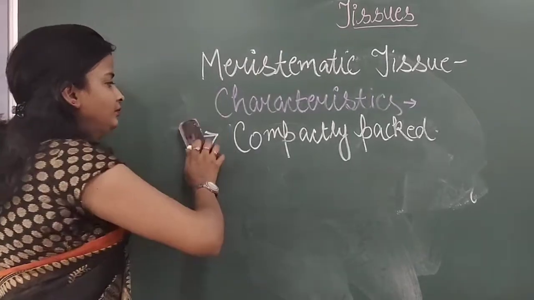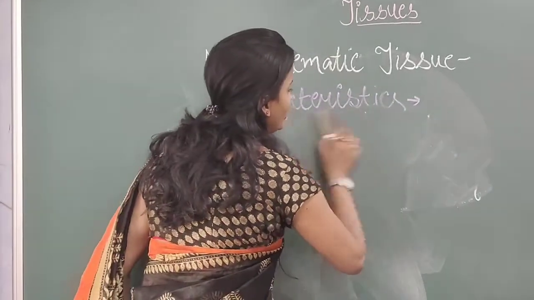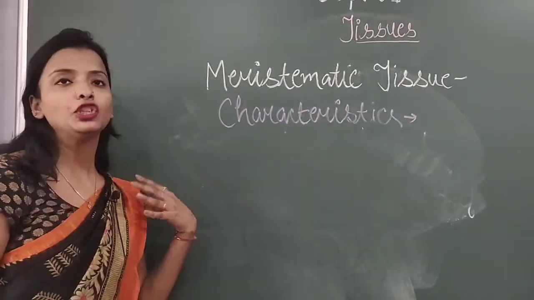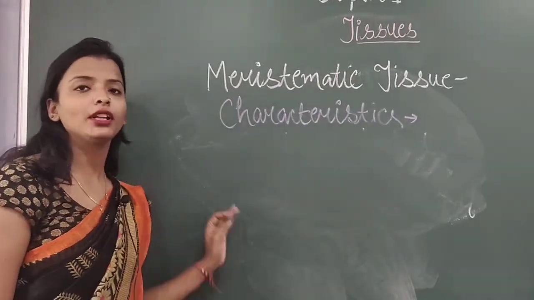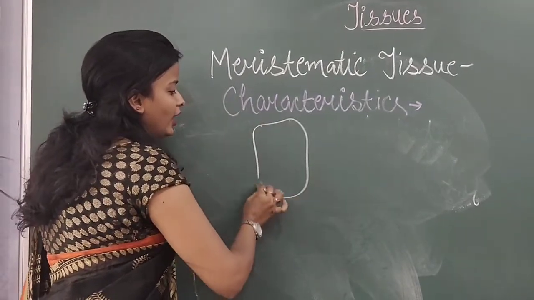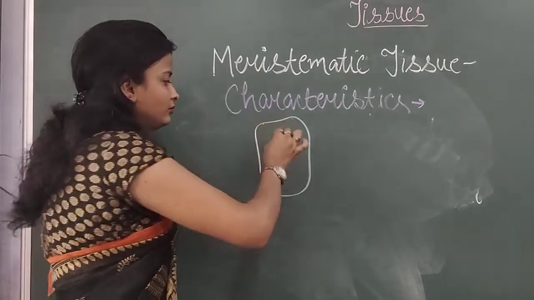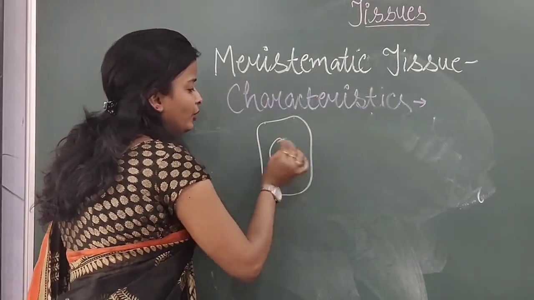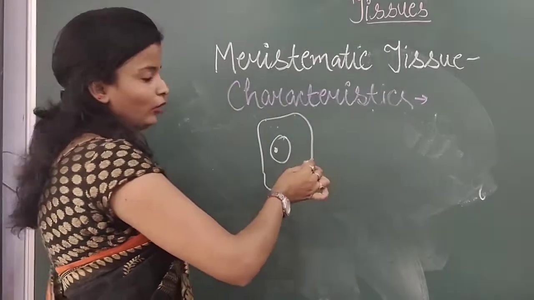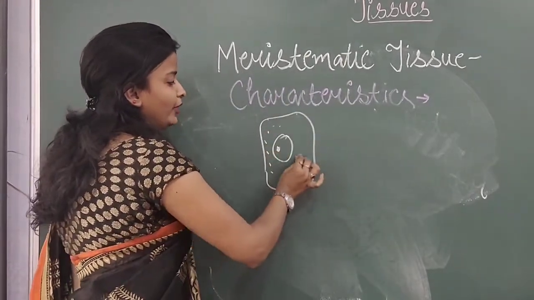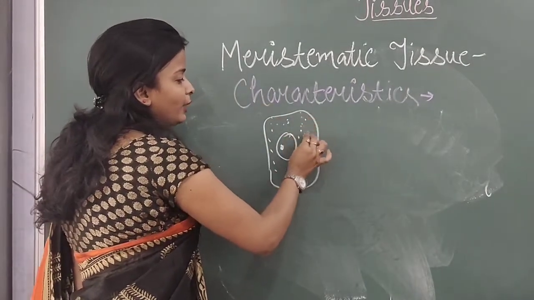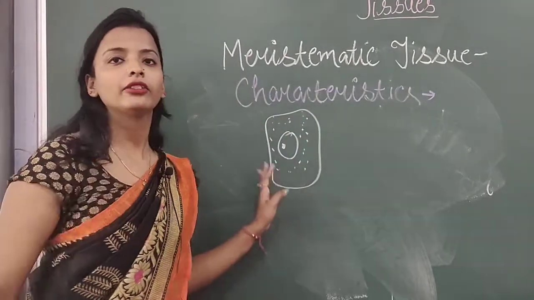Now, when we talk about another characteristic, you might have studied cytoplasm in the cell chapter. So what is cytoplasm? Suppose we take the 2 types of cells we have studied, a plant cell and an animal cell. There is the nucleus, the nucleolus, and many other organelles, and a fluid is filled in the cell. You might have studied it, and I think you remember. That particular fluid is known as cytoplasm.